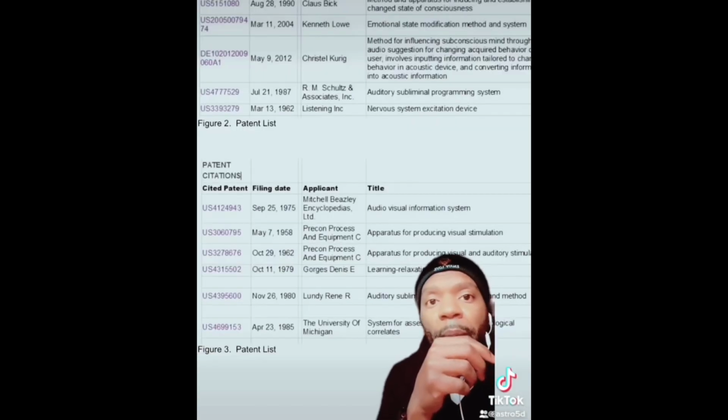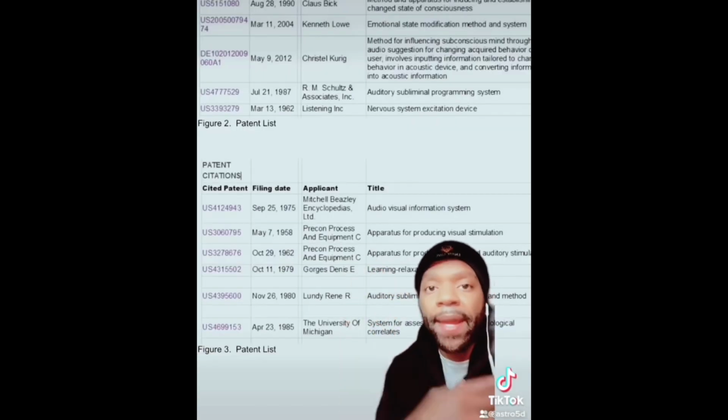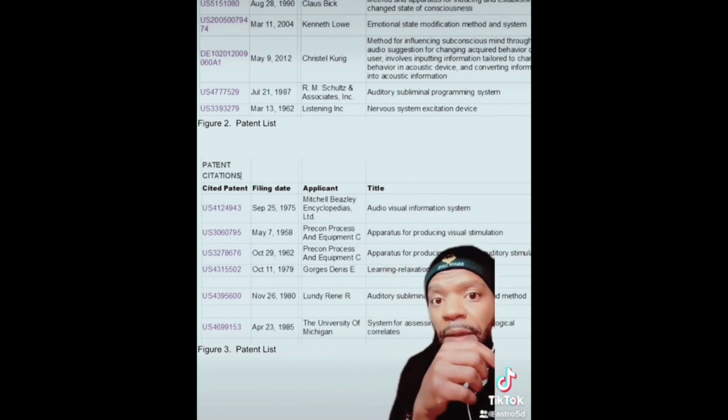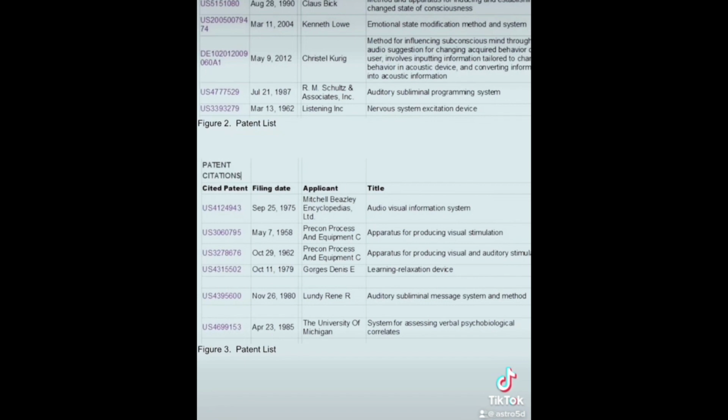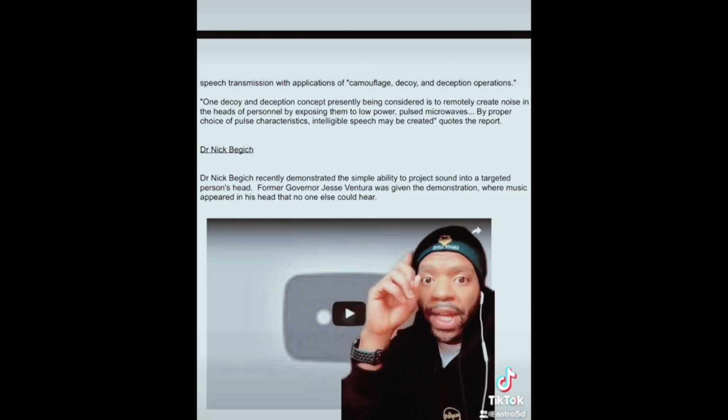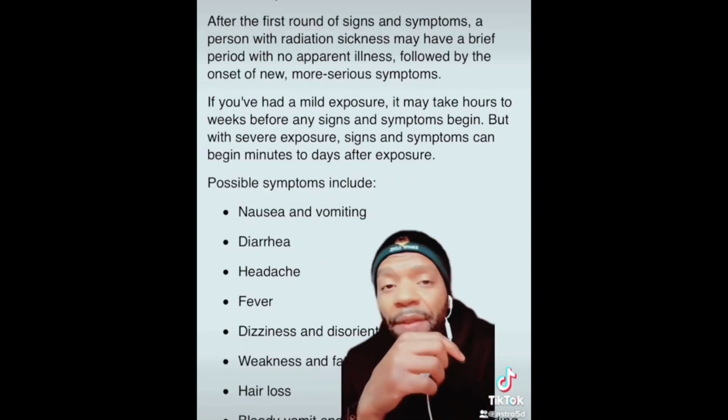And the reason why your magnetic field is important is because there are patents to disrupt it. There's a patent to change your behavior, nervous system excitation. Pause to read the rest. You can see here that there's a patent to influence the subconscious mind through audio suggestion. And as you can see here, you can project sound into somebody's head. Okay, I have to finish this in another part.